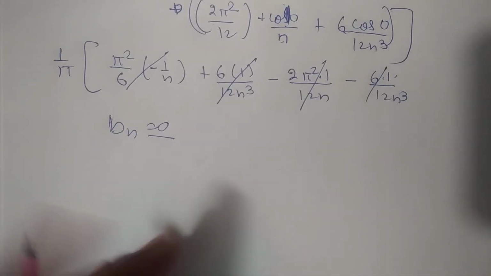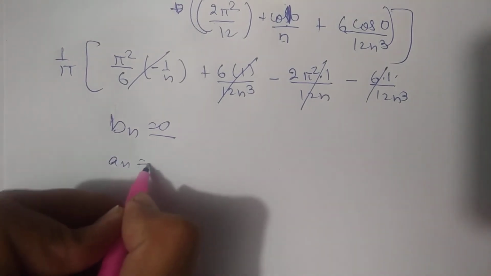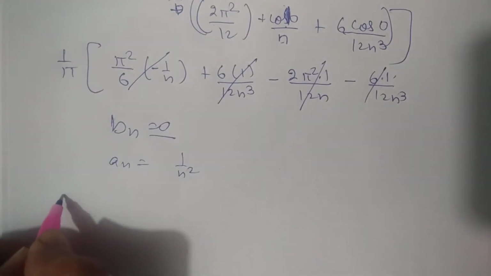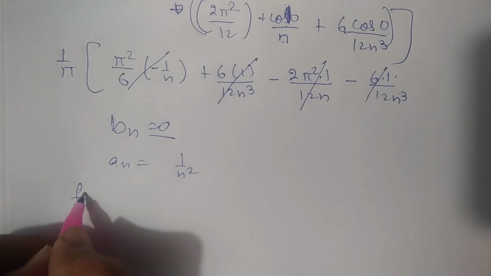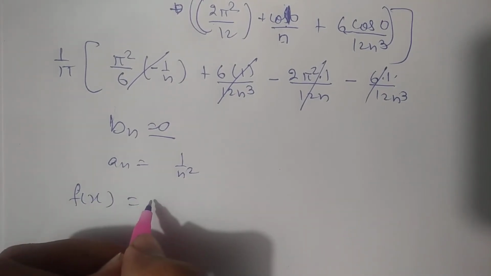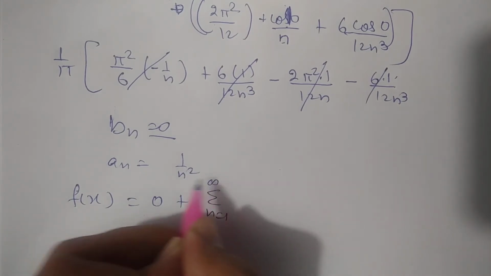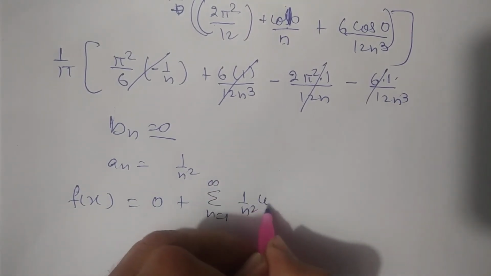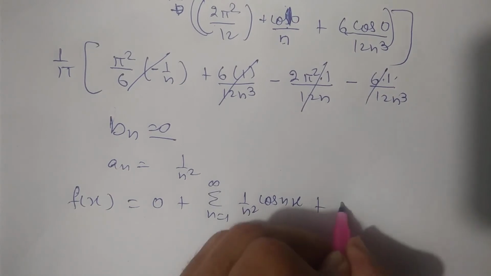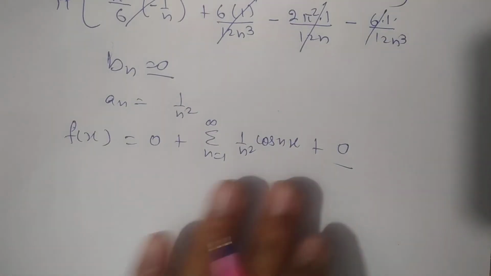Okay, so we got the value that is an only, and an equals 1 by n square. So we will get the function f of x equals a naught by 2, that will be 0 only, plus summation n from 1 to infinity an, that is 1 by n square and cos nx, plus 0. So this is the function for us.